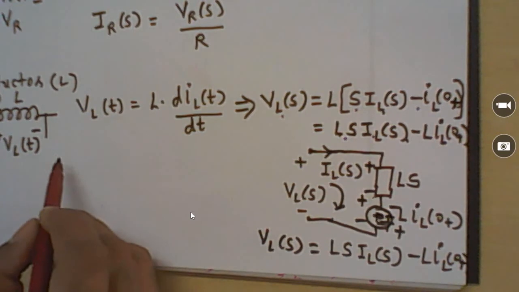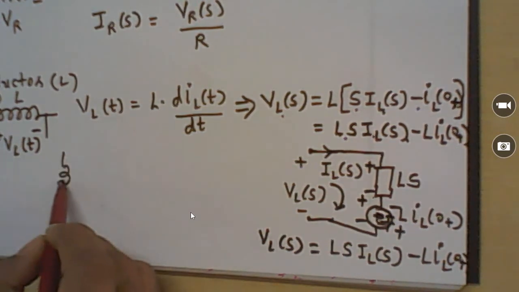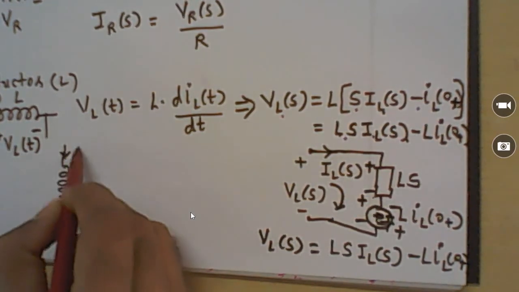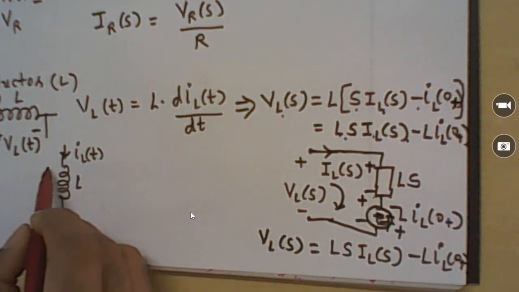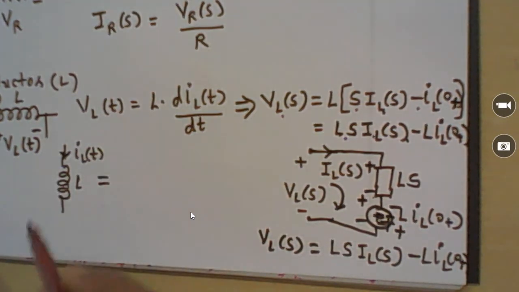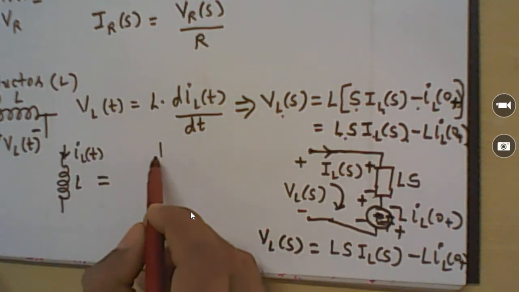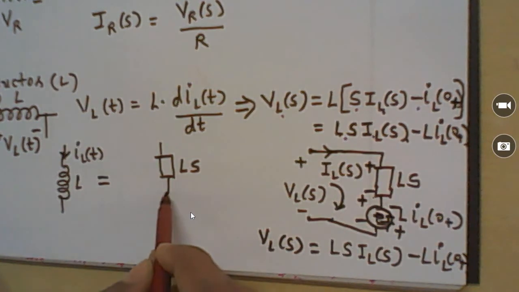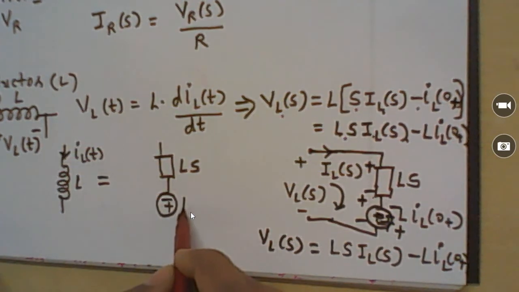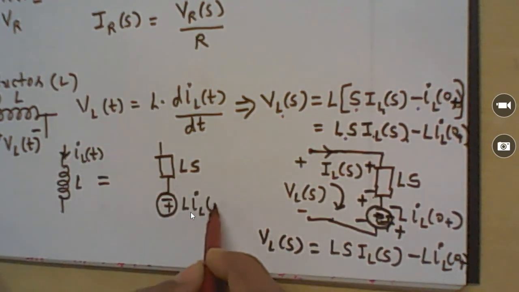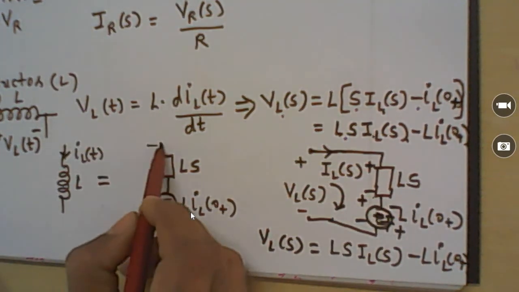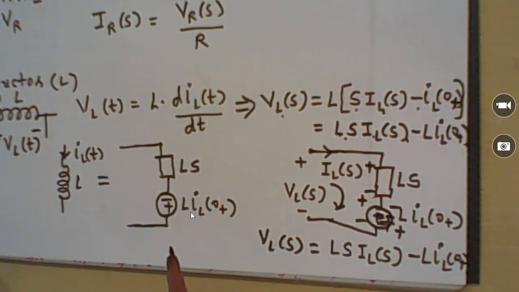So we can replace the inductor that has current iL(t) with a series circuit which has L s in the S domain and a voltage source with value L iL(0+).